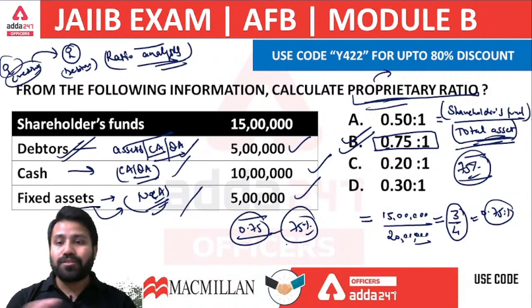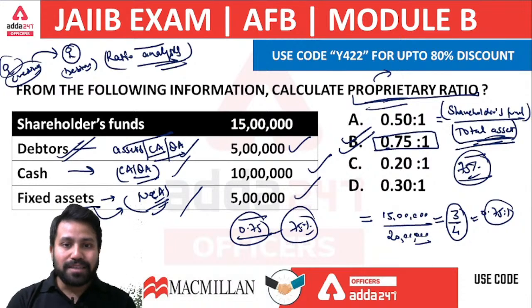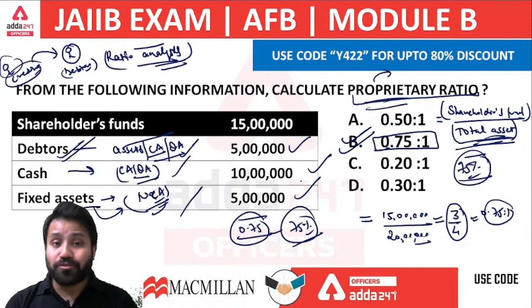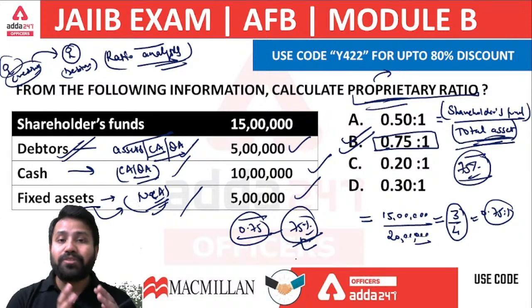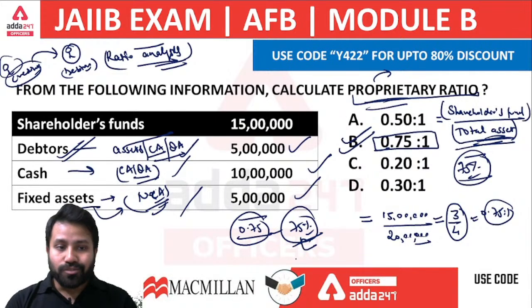Now whenever you are watching any company's financial statements, you need to understand what the proprietary ratio means. It actually just means that if the proprietary ratio is 75%, then 75% of the total assets are financed by the shareholders' funds. Okay, so this is a very important thing. I think everyone understood this, right?